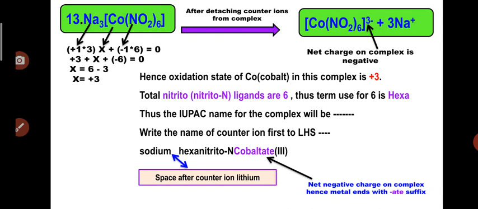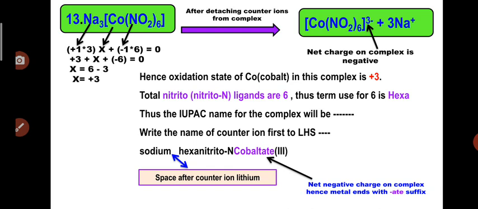Here sodium is present, so for sodium we consider +1 into 3. For cobalt we assume X, plus -1 into 6. The charge on the NO2 ligand is -1, and there are 6 ligands, so -1 into 6. The sum is equal to 0. So 3 + X - 6 = 0, so X = 6 - 3.